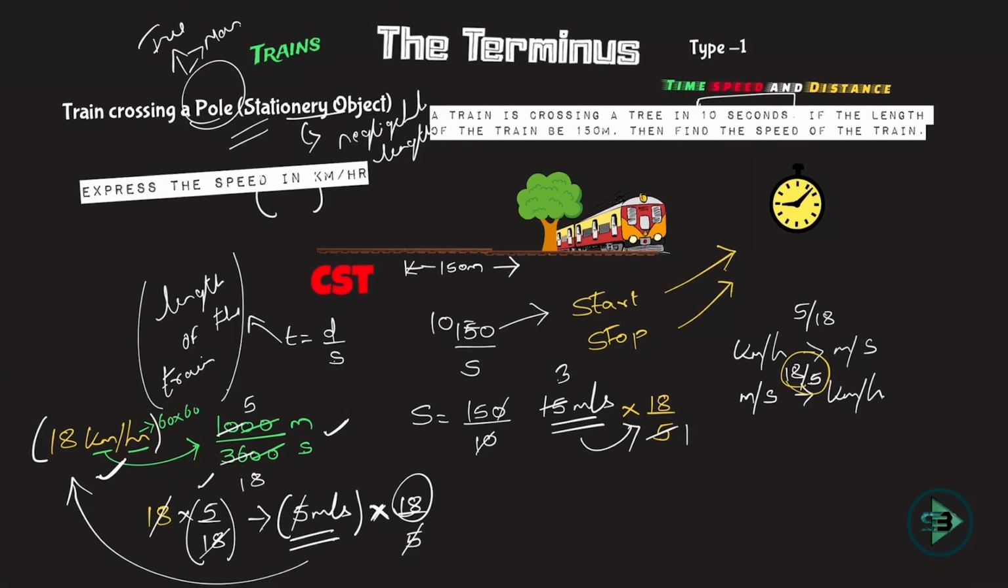18 into 3 is, and now I just multiply 18 into 3. 18 into 3 is nothing but 54. So 54 kilometer per hour is my answer. So 15 meter per second is converted to 54 kilometer per hour, just by multiplying it by 18 by 5.